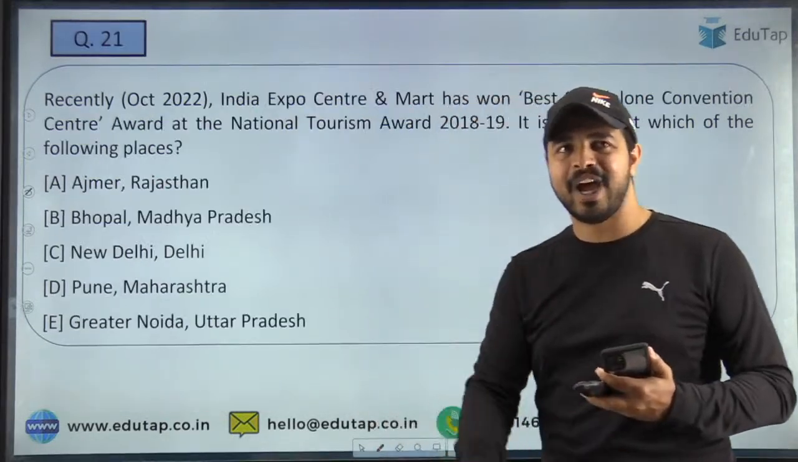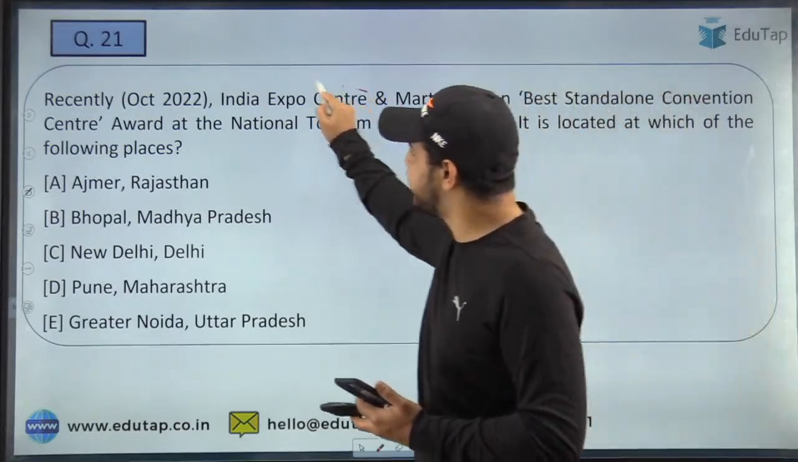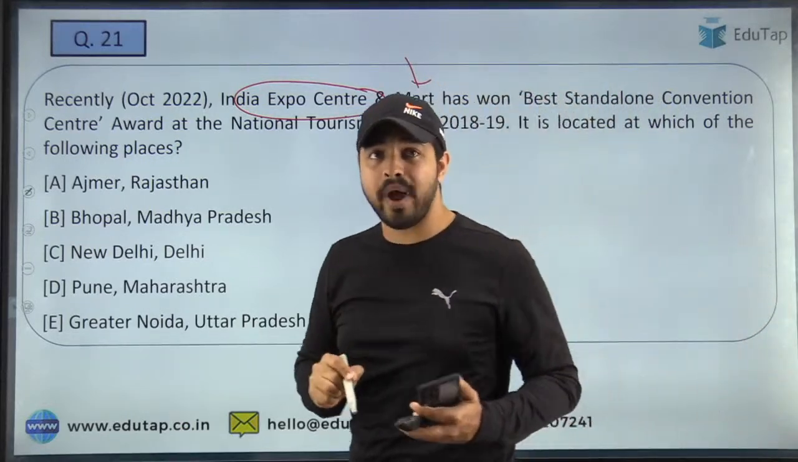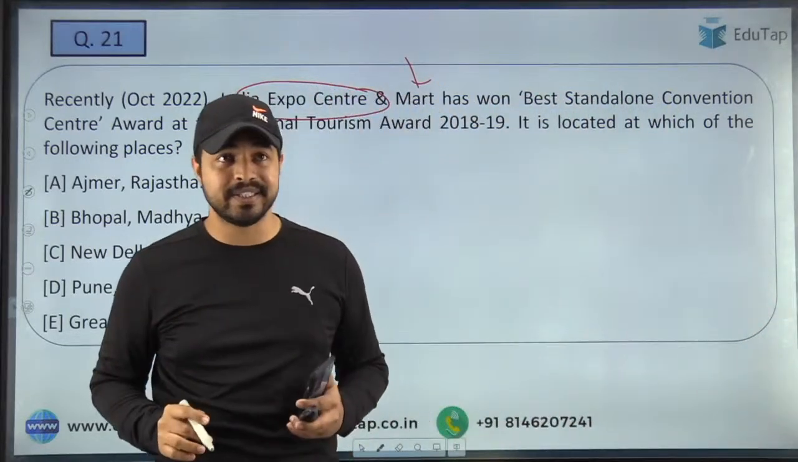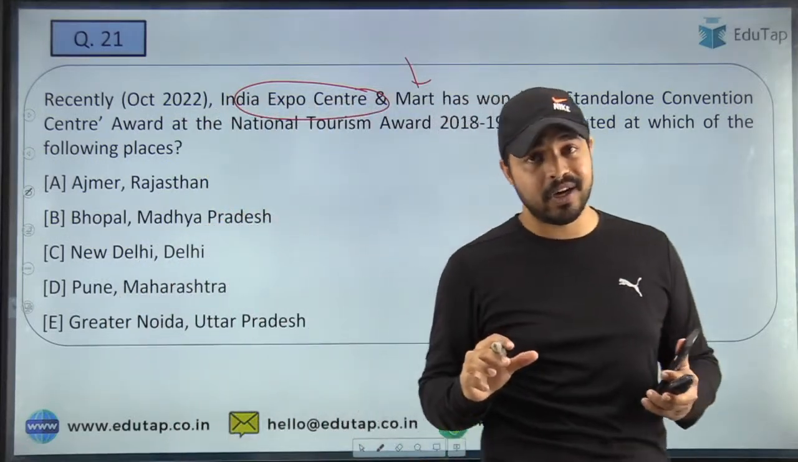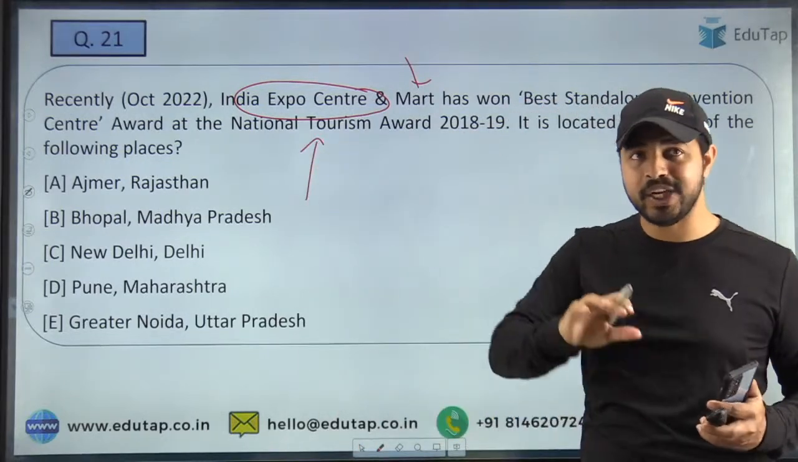Well done guys. Now this is the time to tell me the right answer to the next question. Here the question is India Expo Center and Mart. This particular center and mart has recently won the Best Standalone Convention Center Award. And in which particular award series has it been given this award? Basically in the National Tourism Award 2018-2019.